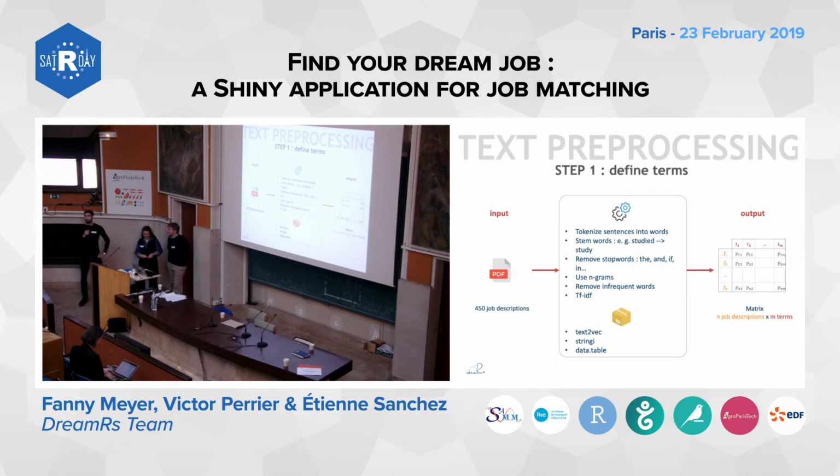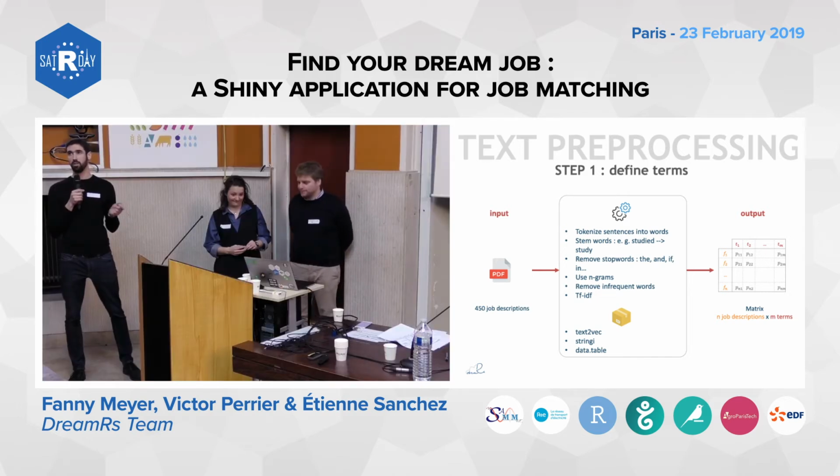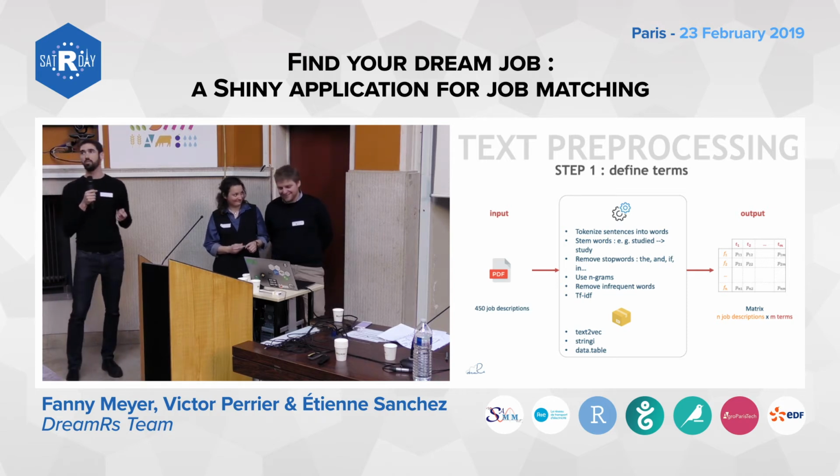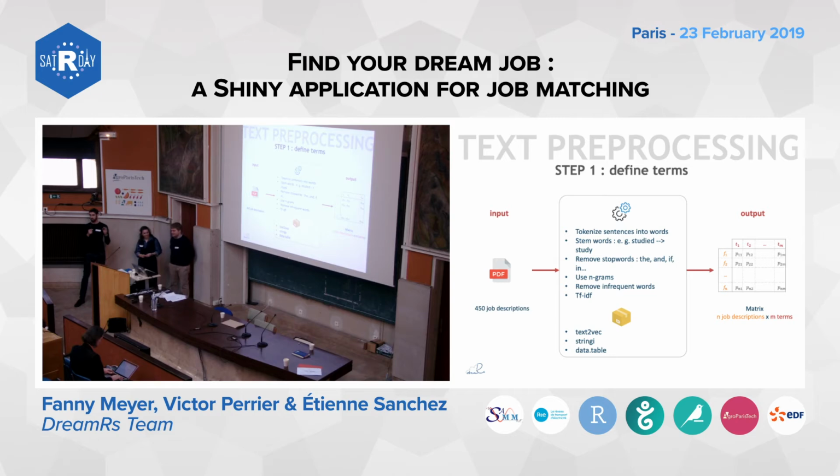And we removed all infrequent words and also the words that were very frequent in all the documents, because since those words appear in almost all the documents, or almost none of them, they don't convey any useful information for the modeling part that will come next.